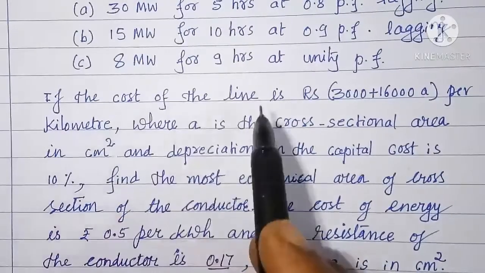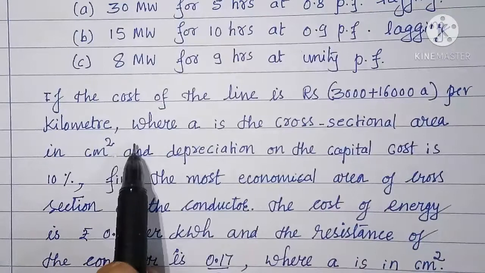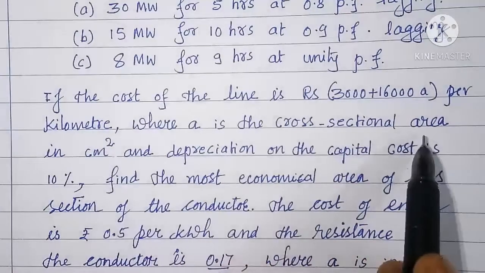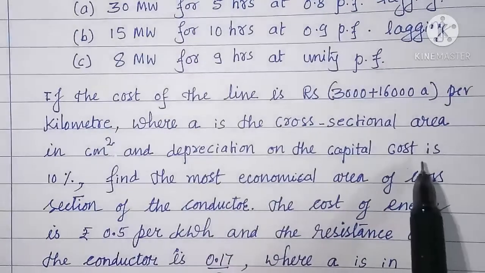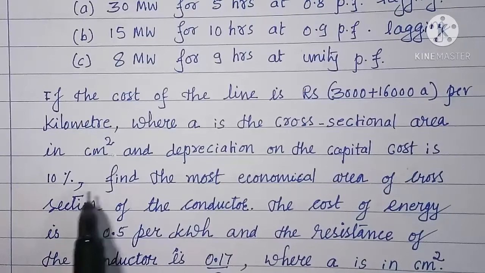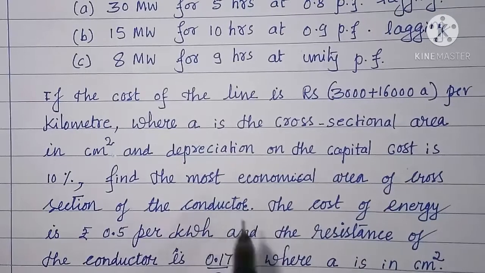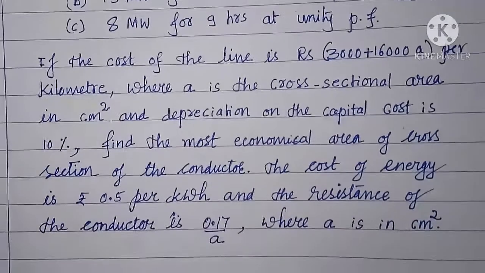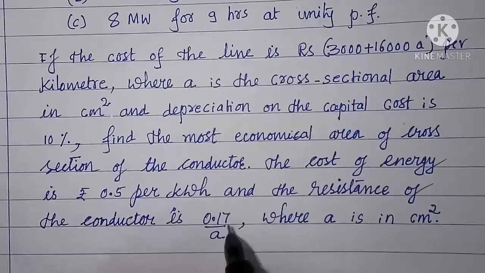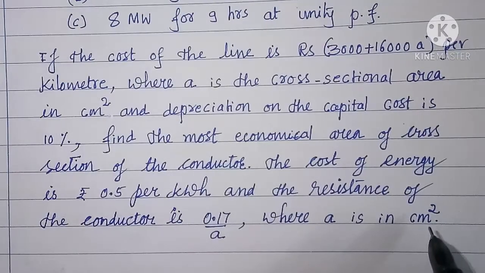If the cost of the line is rupees 3000 plus 16,000 A per kilometer, where A is the cross-sectional area in centimeter square, and depreciation on the capital cost is 10%, find the most economical area of cross-section of the conductor. The cost of energy is rupees 0.5 per kilowatt hour and the resistance of the conductor is 0.17 by A, where A is in centimeter square.